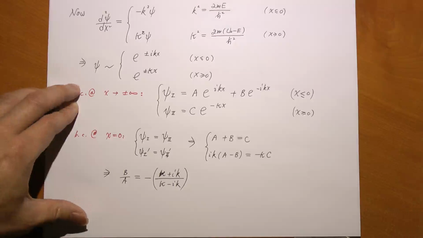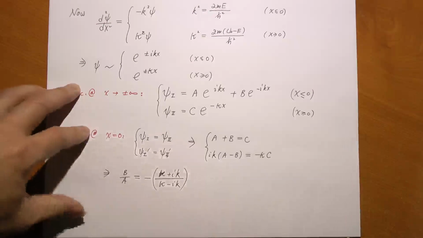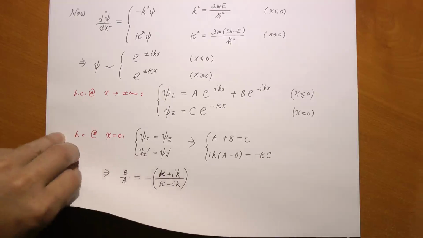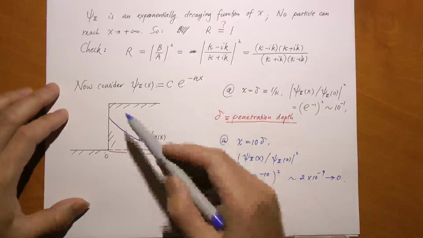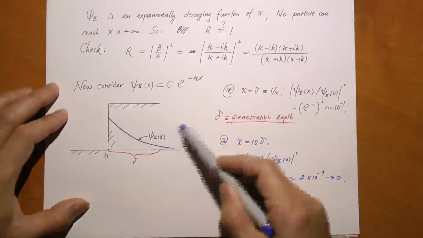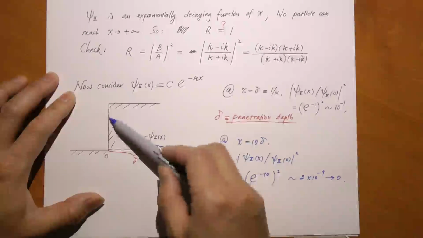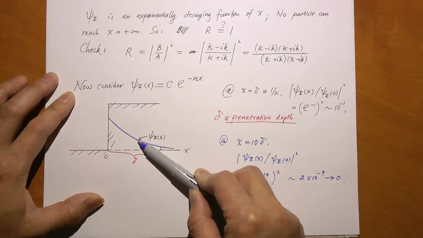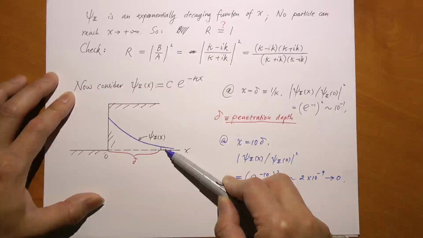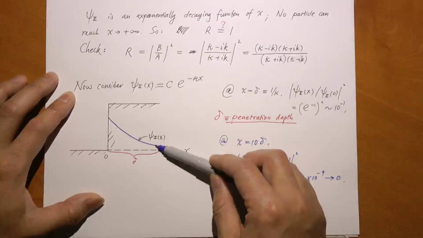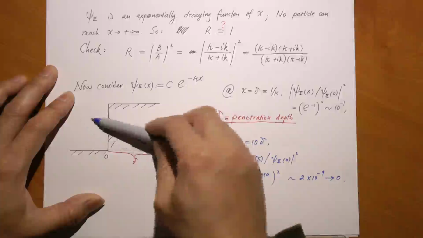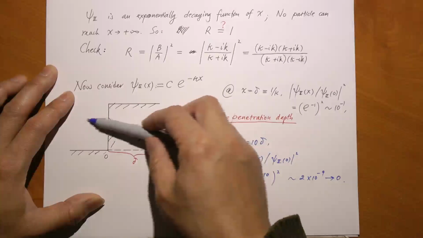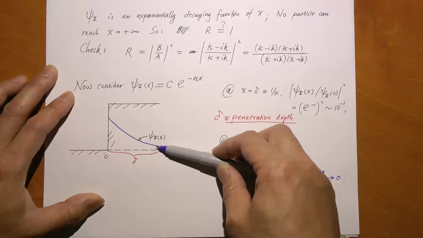Now, what is the physics here? The physics is that, unlike the previous case, the wave function decays exponentially upon getting into the second medium. The wave function looks like this. It is no longer oscillating. Therefore, the chance of finding this particle diminishes as you get deeper and deeper into the potential barrier. The particle has no chance to go to infinity anymore. So if a particle comes in, it may have a little chance to go in, but then the chance diminishes.